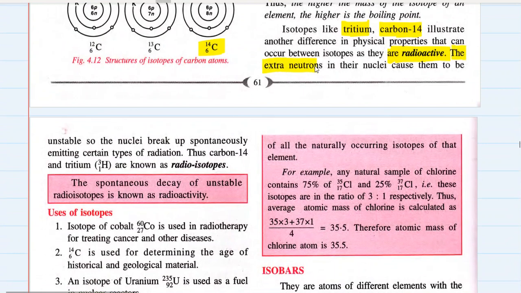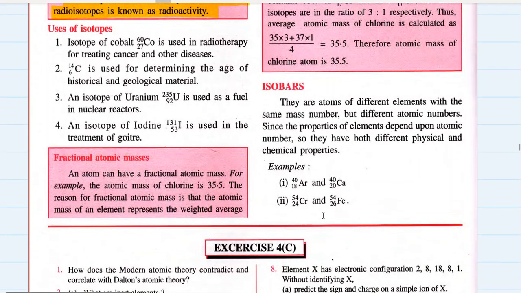The extra neutrons in their nuclei cause them to be unstable. So the nuclei breaks up spontaneously, emitting certain types of radiations, and that's why carbon 14 and tritium are known as radioisotopes. The spontaneous decay of unstable radioisotopes is known as radioactivity. What are the uses of these radioisotopes?